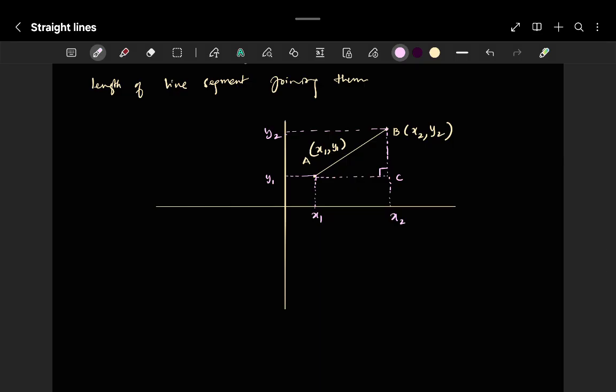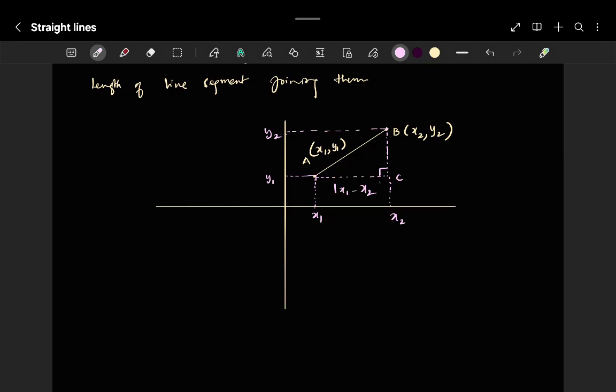If it is a right angle triangle, what is the theorem we will get? Pythagoras theorem, right? In Pythagoras theorem, this is the base, this is the perpendicular, and this is the hypotenuse. Now the base, the length, is mod x1 minus x2.